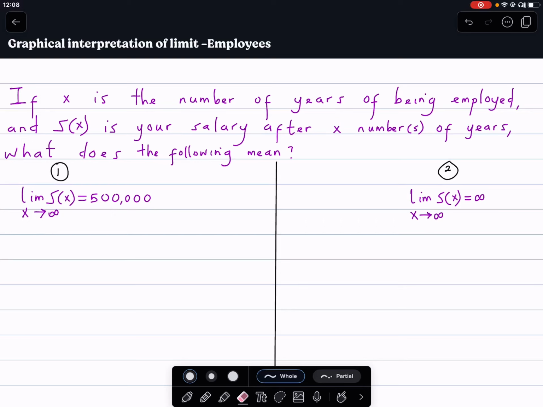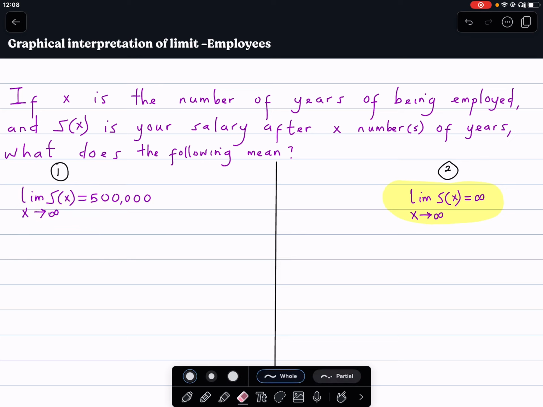Hello, friends. Consider this mathematical equation, and this other one. How can we interpret this in such a way that it makes sense in real life?